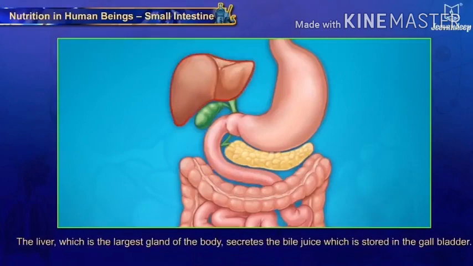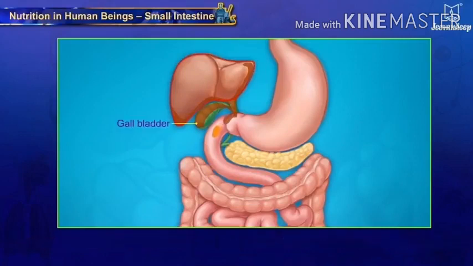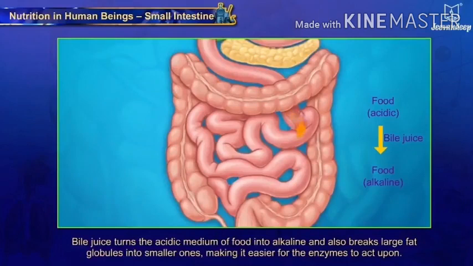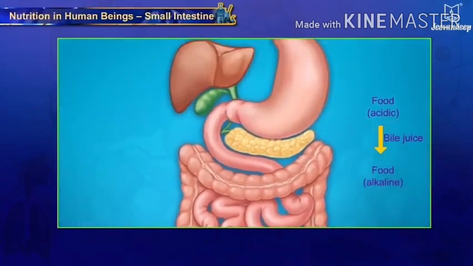Second, the liver, which is the largest gland of the body, note down this point, secretes bile juice which is stored in the gallbladder. So here you are able to see the gallbladder. Initially the food is acidic, and bile juice converts that food into alkaline in nature. Bile juice turns the acidic medium of the food into alkaline and also breaks the large fat food material into smaller pieces.